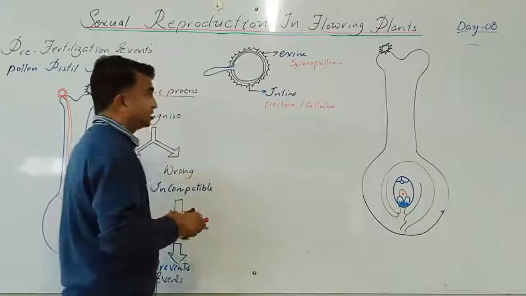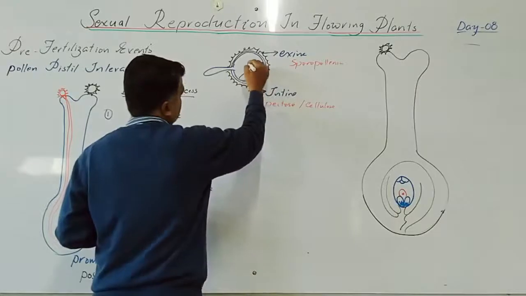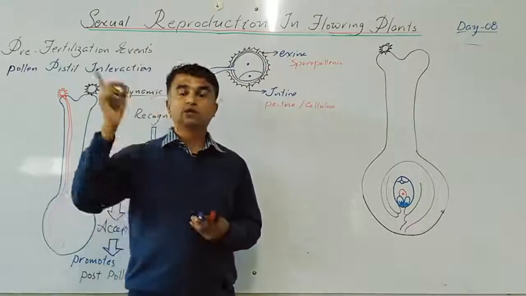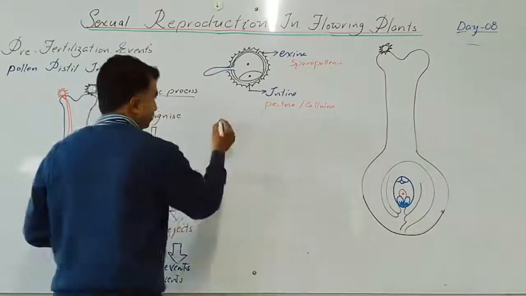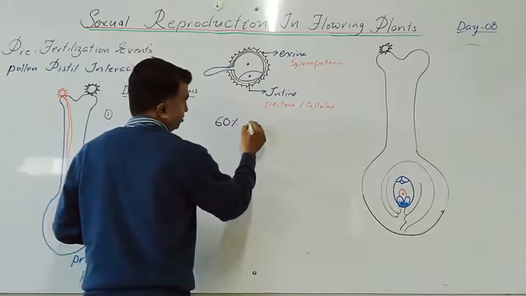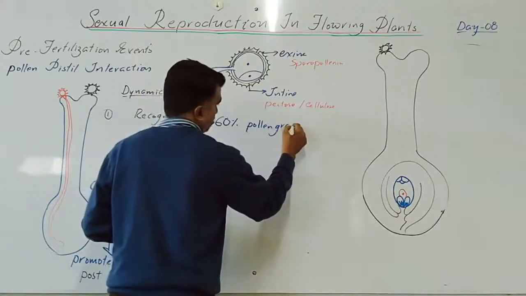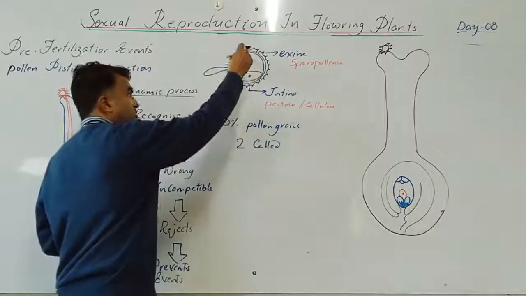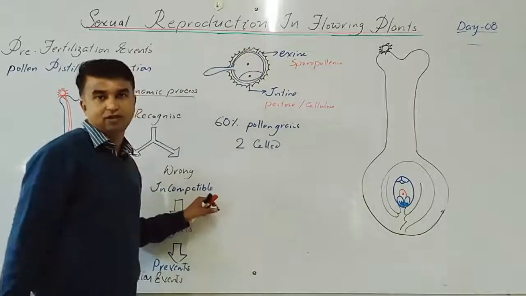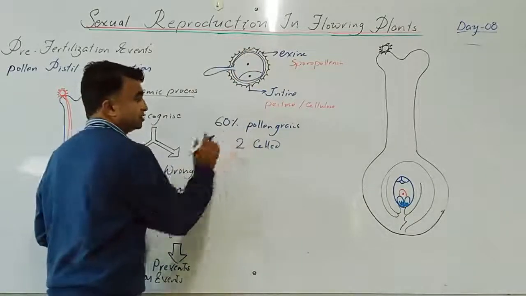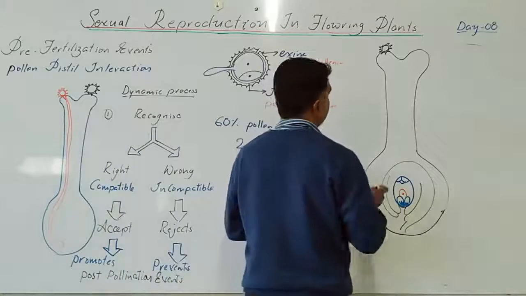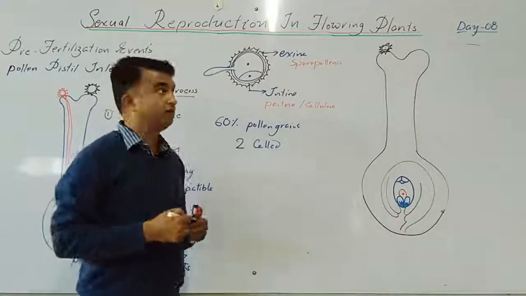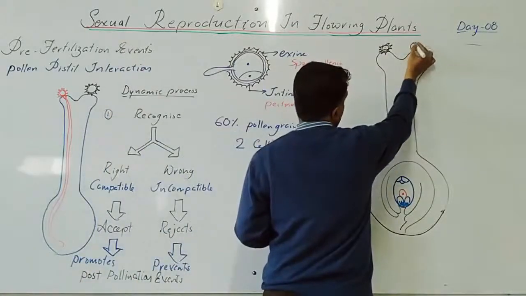Now, what is present inside this pollen grain is one vegetative cell and one generative cell. During the pre-fertilization structures, we studied that 60% of pollen grains are two celled. One vegetative cell, one generative cell. So 60% of pollen grains land on the stigma in the two cell condition. The remaining 40% of pollen grains are in the three cell condition.